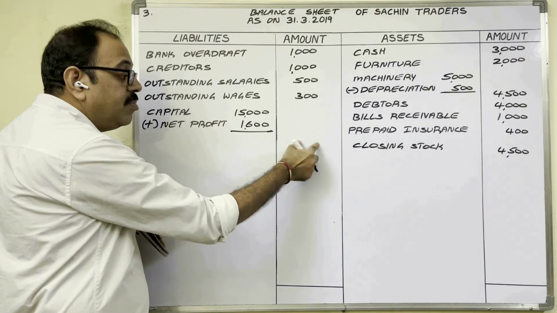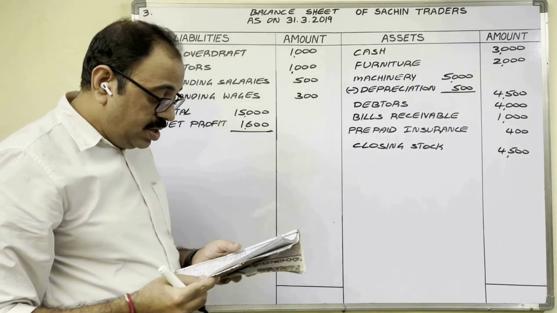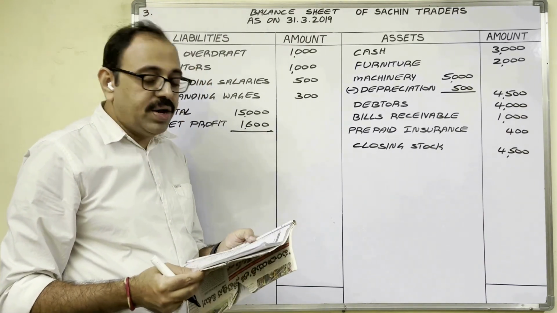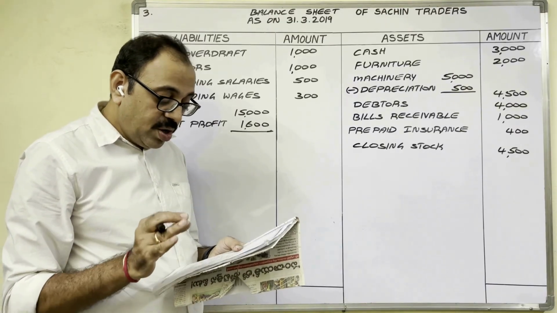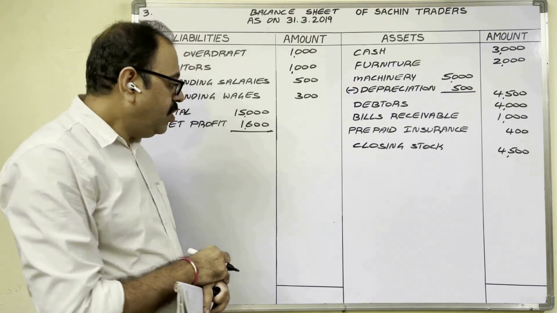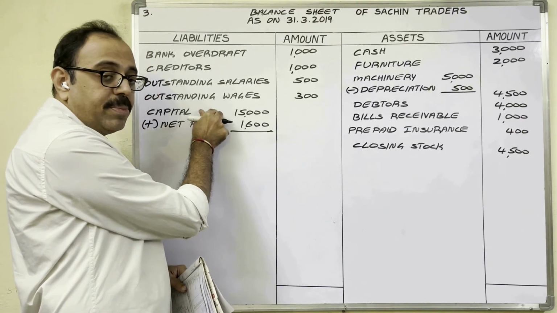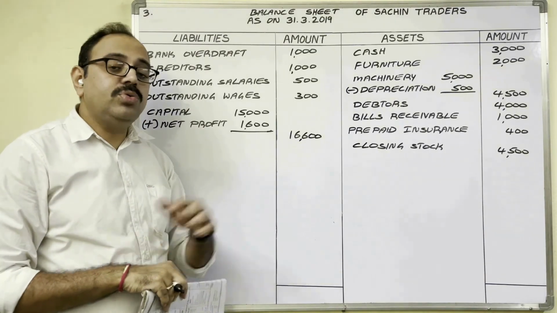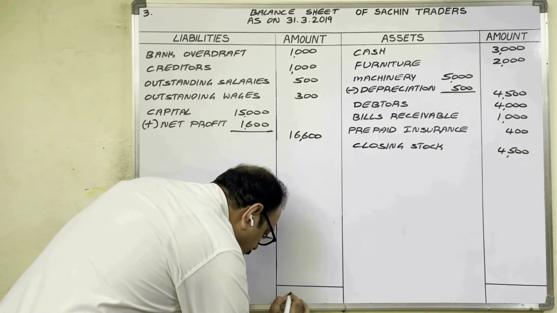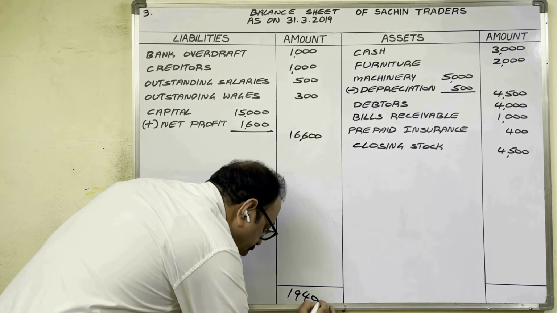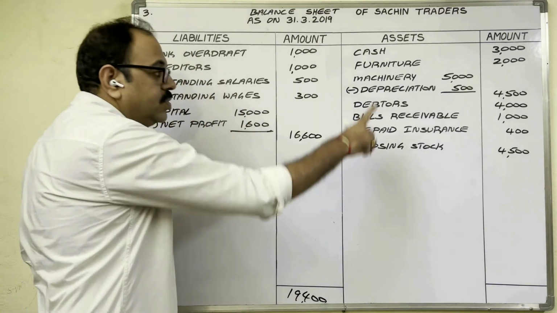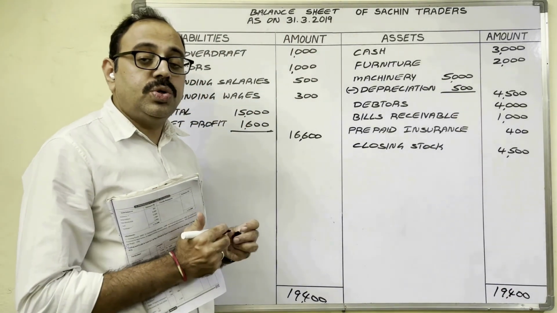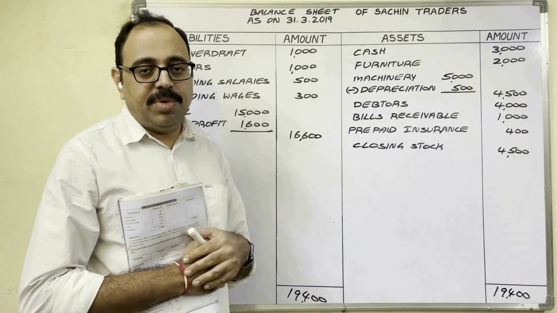Now the total in inner column or outer column, observe in the question, drawings are given, trial balance, debit column, drawings are not given. In adjustments, interest on capital is also not given. Therefore, no other adjustments related to capital, therefore total in outer column. Now finally, calculate the totals of two sides amounts. Liability side total is 19,400. So here asset side total same. So two sides you should get equal amounts. Then only a problem is correct.